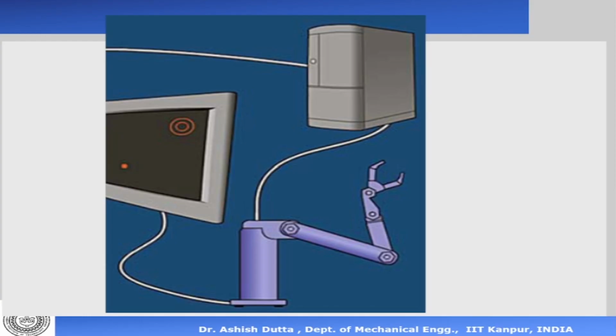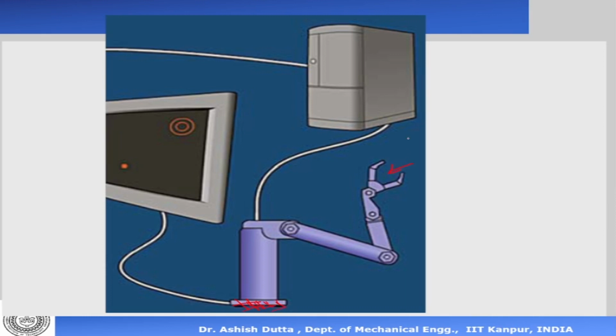Now most of our discussion is related to serial arms, serial robotic arms. A serial robotic arm is one in which the end effector or the end of the robot is free. It's like our hands. Our arm is fixed onto the shoulder and my hands are free, so you can move your hands in space. Only the base of the hand is fixed onto the shoulder. So in this robot, the base is fixed. It doesn't move. So that's a fixed base.